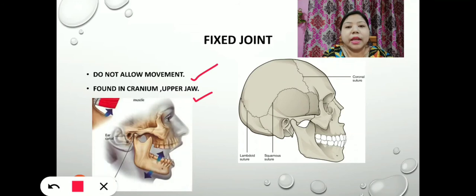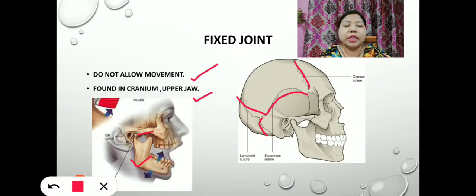That means when we open our mouth, we can feel that only our lower jaw moves, but the upper jaw is fixed. So the upper jaw is one example of a fixed joint or fibrous joint. And you can see that there are joints in the skull. Yes, but we know that they do not move. These joints are fixed. Similarly, in the jaw, the upper jaw is fixed, but it is the lower jaw which moves. Fine. So fixed joints are the ones where movement is not allowed.